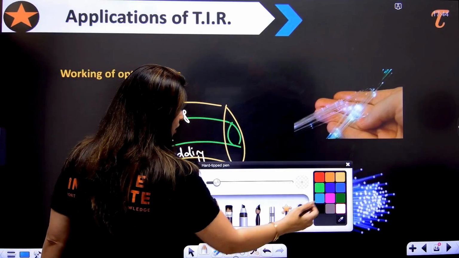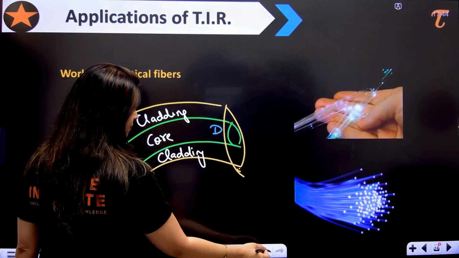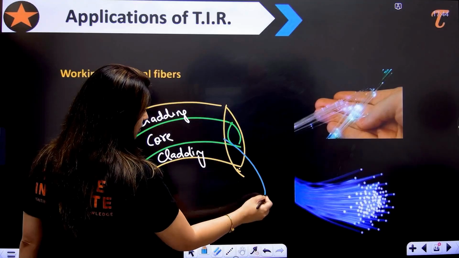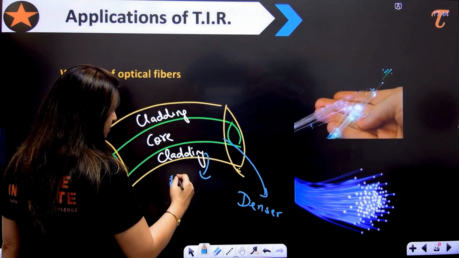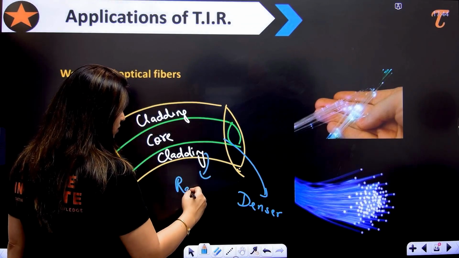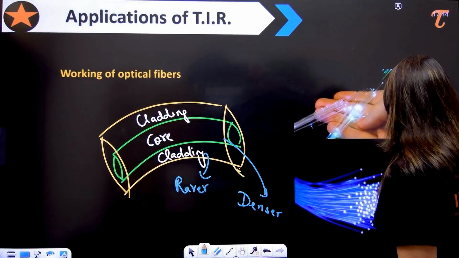Okay. Now we are saying that in the core you find this one is what? Denser medium. Okay, this one is denser, and this section is rarer. So it is something like this. Now, what happens?